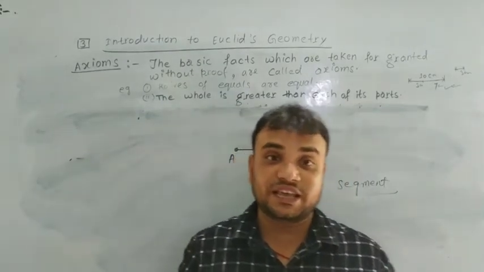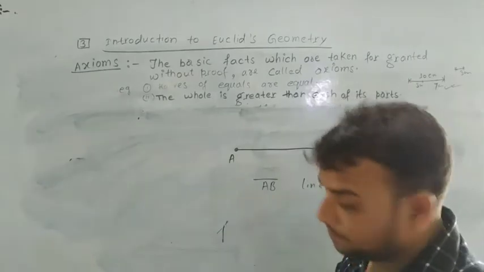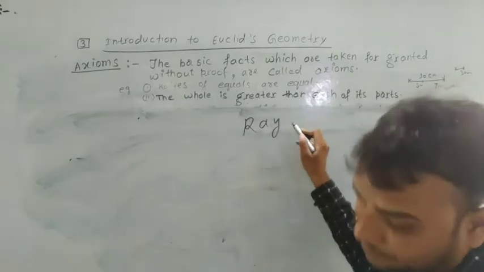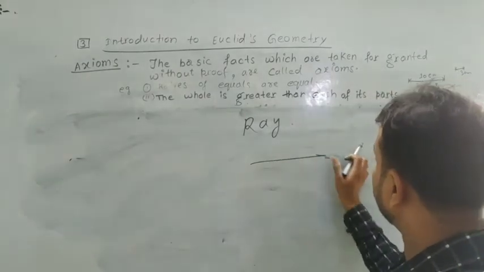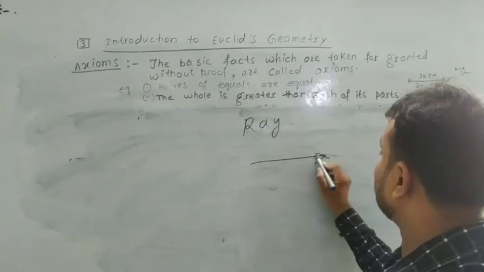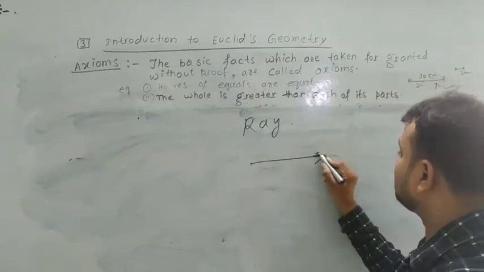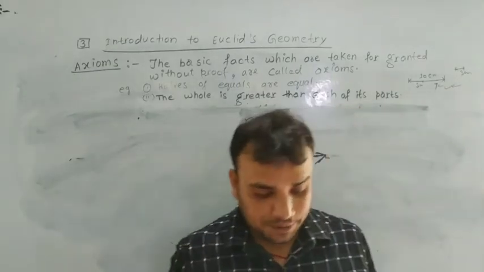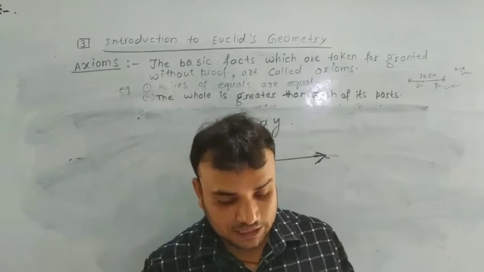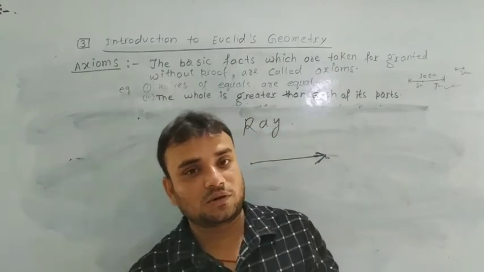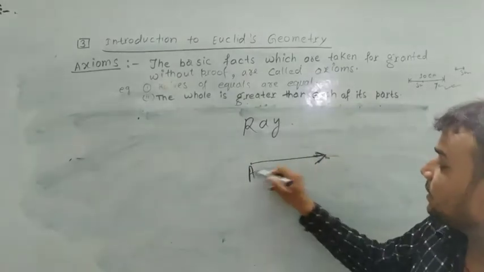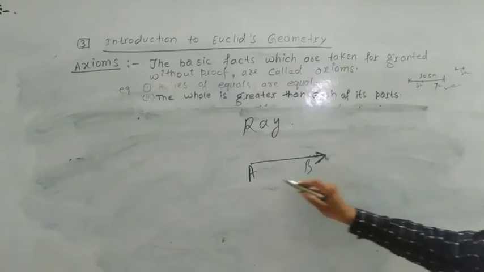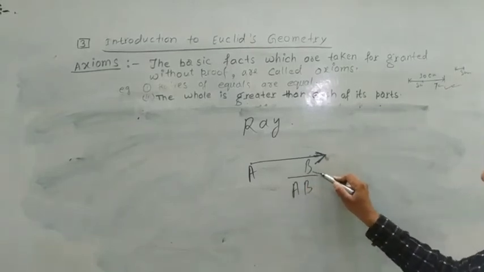Next topic is ray. This is a ray. It has one endpoint and it is endless in the other direction. A line segment AB, when extended infinitely in one direction, is called a ray. If we extend B infinitely, then AB is a ray and it is denoted as ray AB.